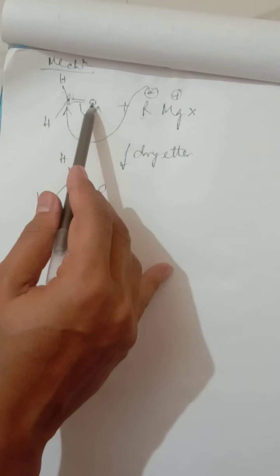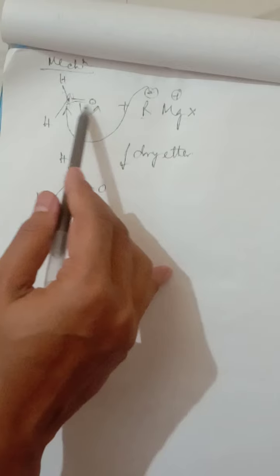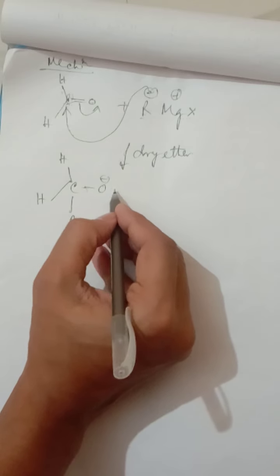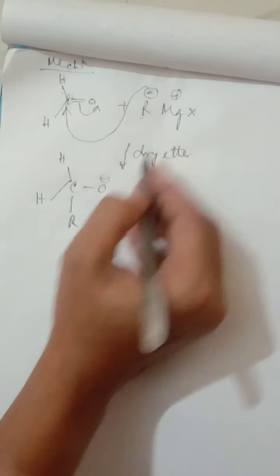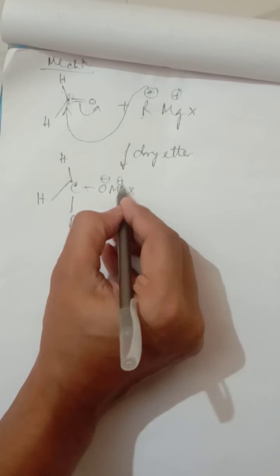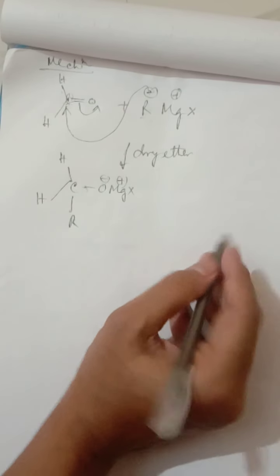Why does it open up? Because oxygen is highly electronegative. That bonded electron is dragged by this oxygen. Now it becomes the negative one because an excess amount of electron has been taken. Now the positive part is also there. We all know that negative attracts the positive part, so it will attach with this. Okay. Now what will happen?